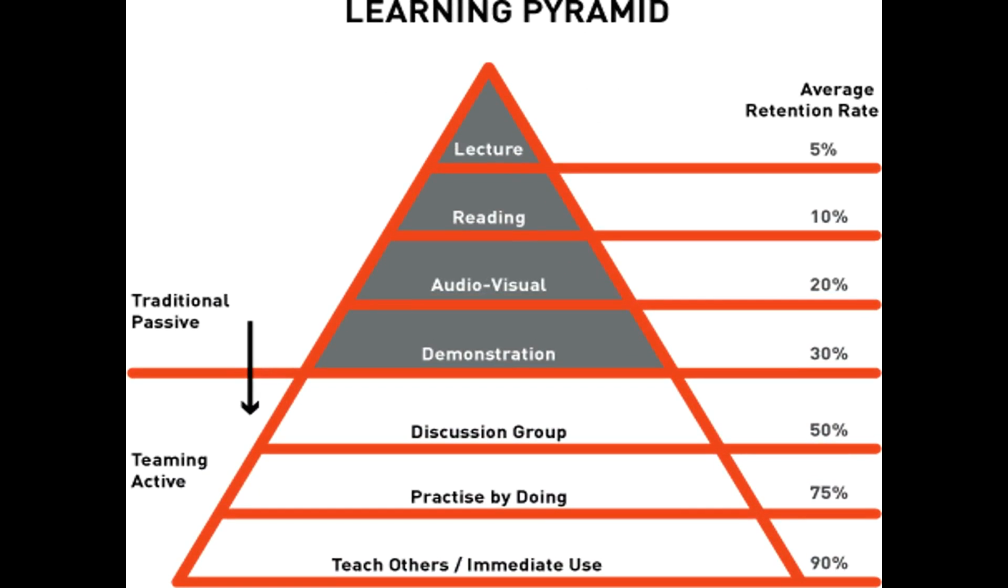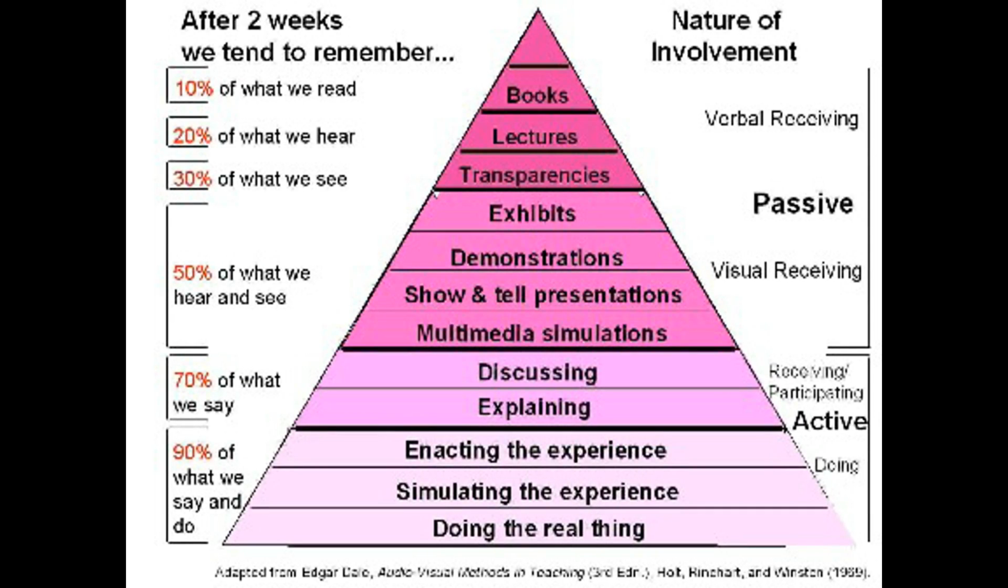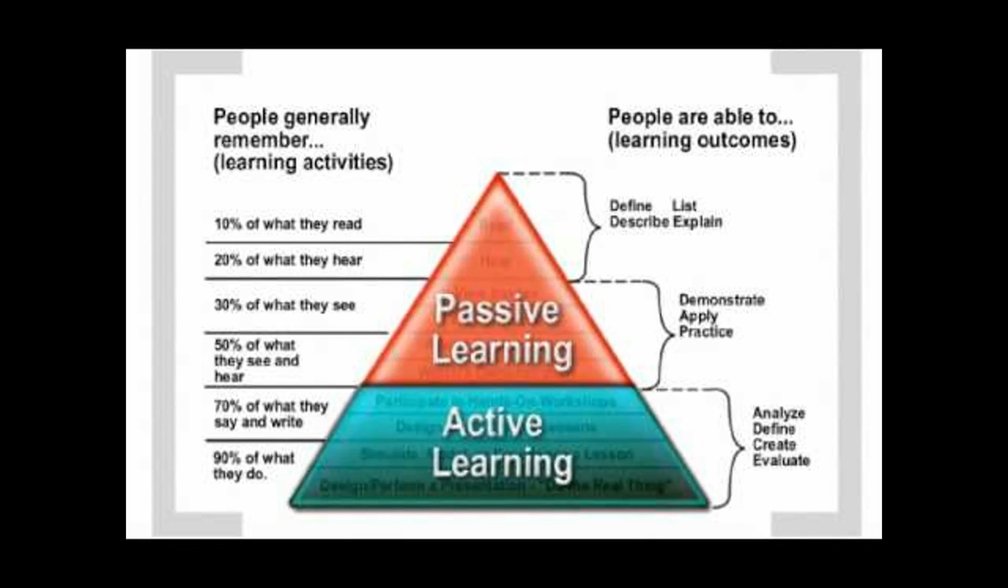The learning pyramid tells that the retention rate will be 5% for lecture, 10% for reading, 20% for audio visual, but 90% for teaching others and immediate use. After 2 weeks, a child or anybody will tend to remember only 10% of what you read, 20% of what you hear, but 90% of what we say and do, that comes under active doing. This is once again explained over here, the difference between passive learning and active learning.